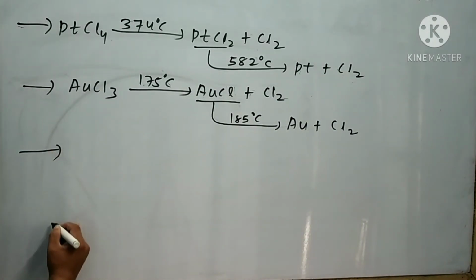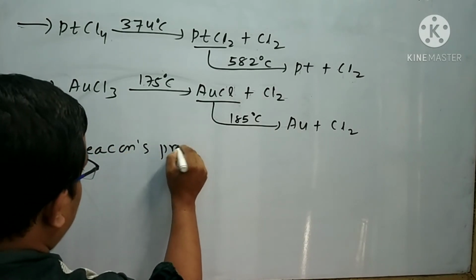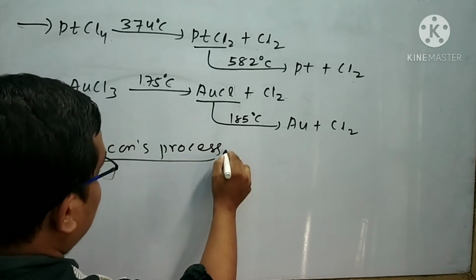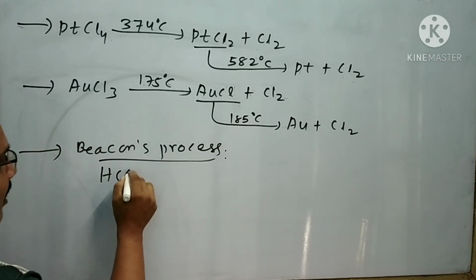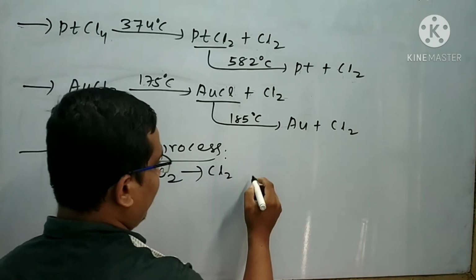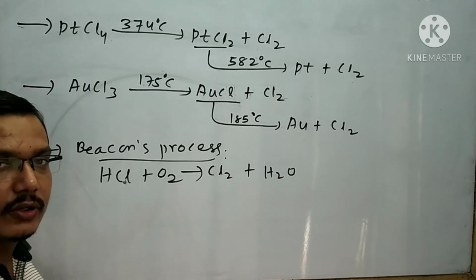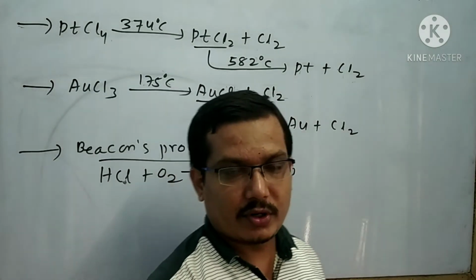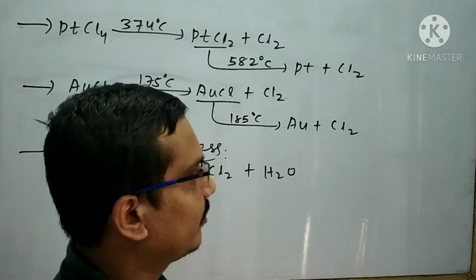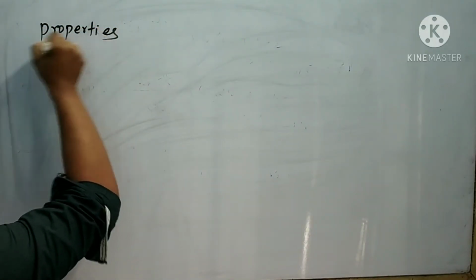The next method of preparation is Bacon's process. In Bacon's process, HCl is subjected to reaction with oxygen, then chlorine and water are formed. There are also a large number of other laboratory methods of preparation for chlorine. Next, I will discuss the properties of chlorine.